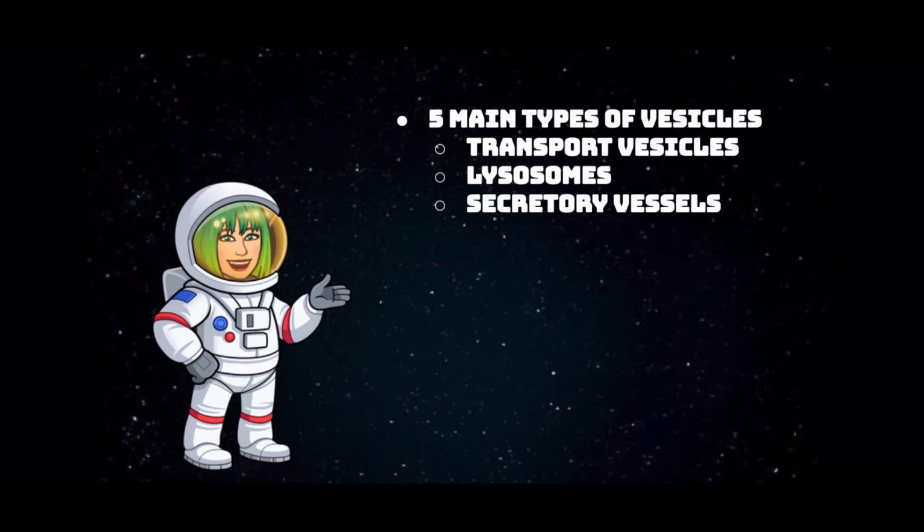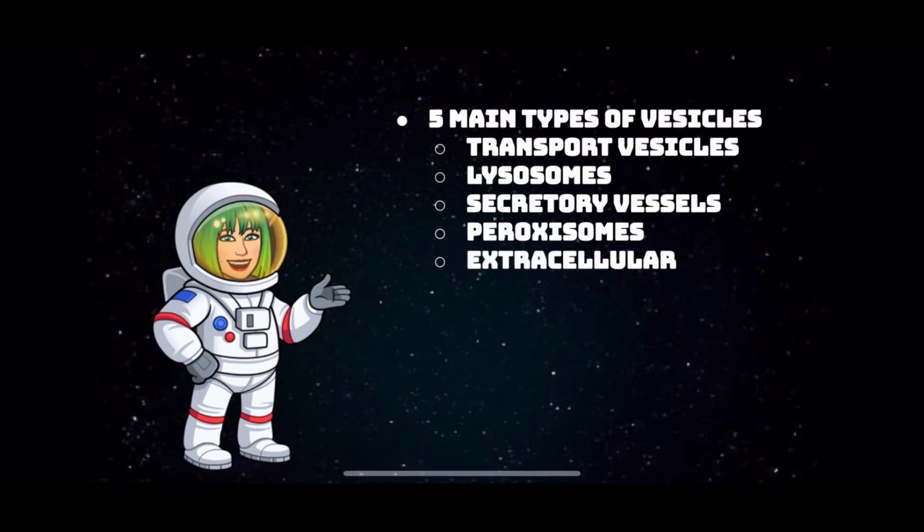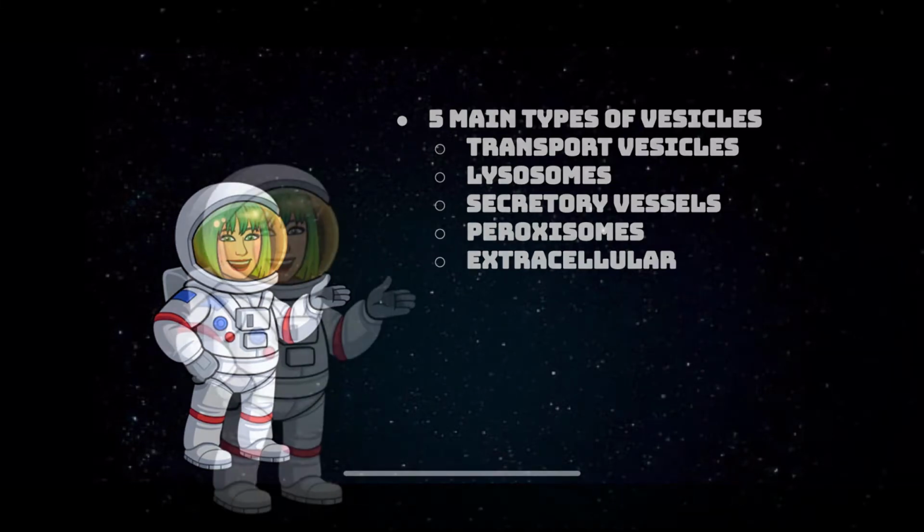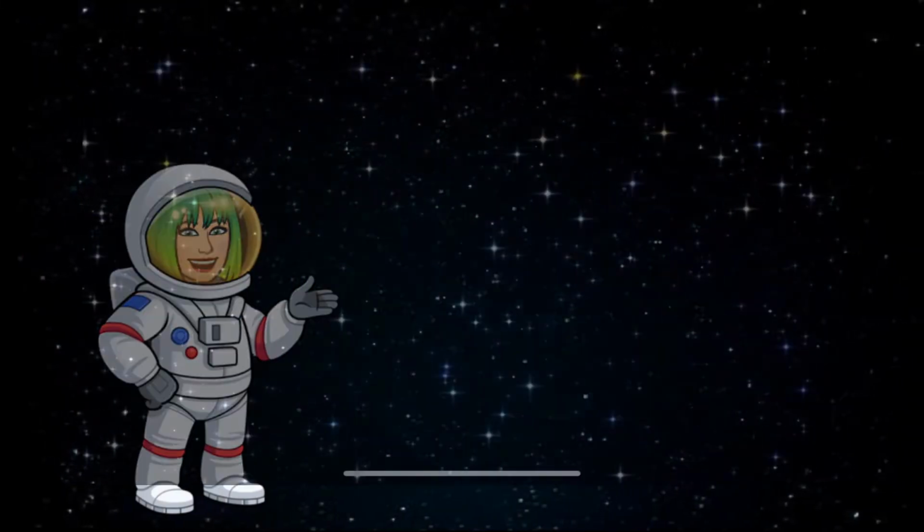Peroxisomes contain digestive enzymes, and they use the enzymes to digest excess nutrients in a cell, such as fatty acids. Extracellular vesicles can float outside of cells. Vesicles play a part in making sure tons of work gets done, and they support multiple parts of the body. That's why they are the ideal candidate. Okay, now that I explained the facts, here's Emma with the negative aspects of our opponents.